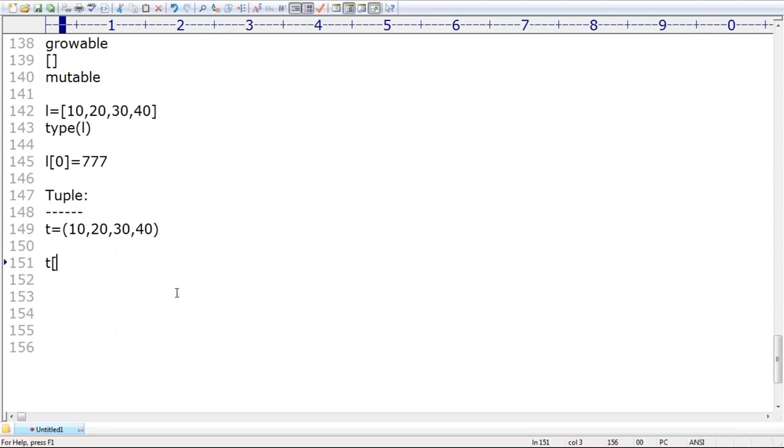Now if I want T of 0, perfectly 10 we are going to get. By mistake, if I want to change its value to 777 with T of 0 is equal to 777, immediately Python is going to give an error. Remember that. Slicing is applicable, reading is applicable, but reassignment is not applicable. Everyone can understand?